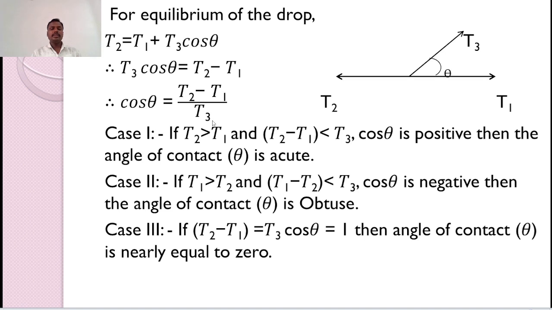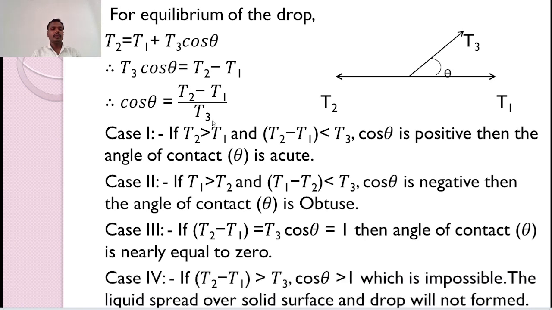Now the third case, if T1 minus T2 is equal to T3, so we can write here cos theta is equal to 1. Then the angle of contact is nearly equal to 0, as we know that cos 0 is equal to 1.